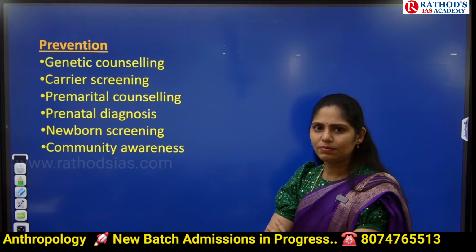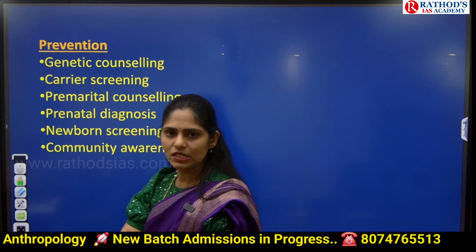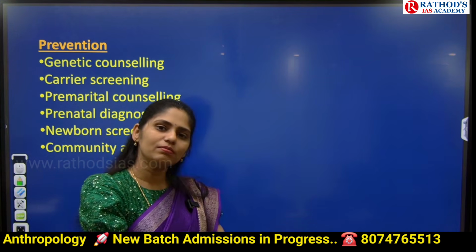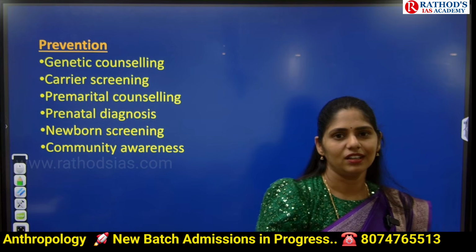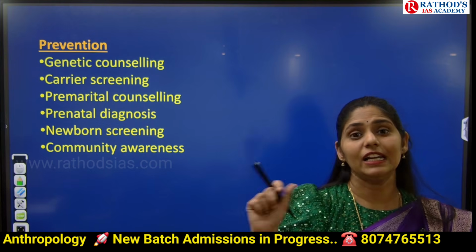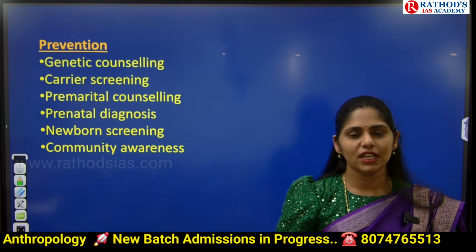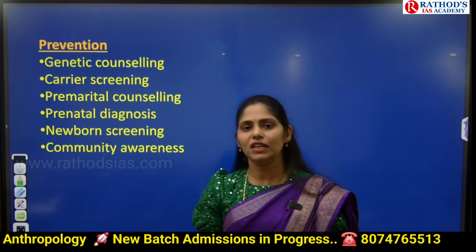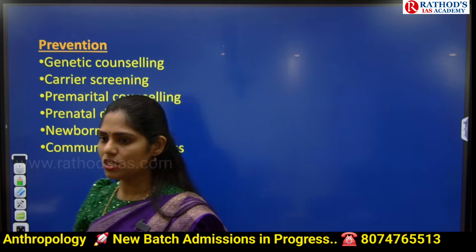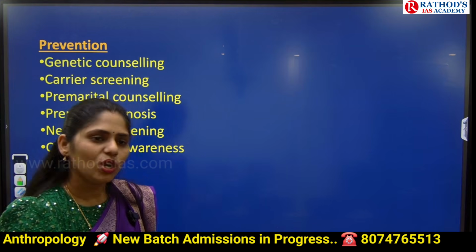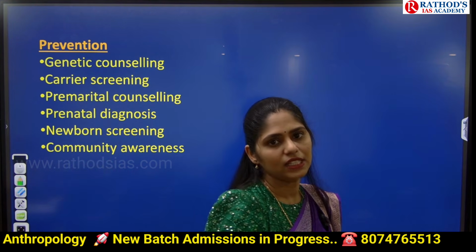This is a very expensive test. What they do in this test is draw blood from the mother. They drew blood from both of my hands, 10 ml of blood. From that blood, they isolate my DNA and my kid's DNA. Why? Because after 5 months, whatever waste is generated by the baby is removed by the mother's kidney itself.